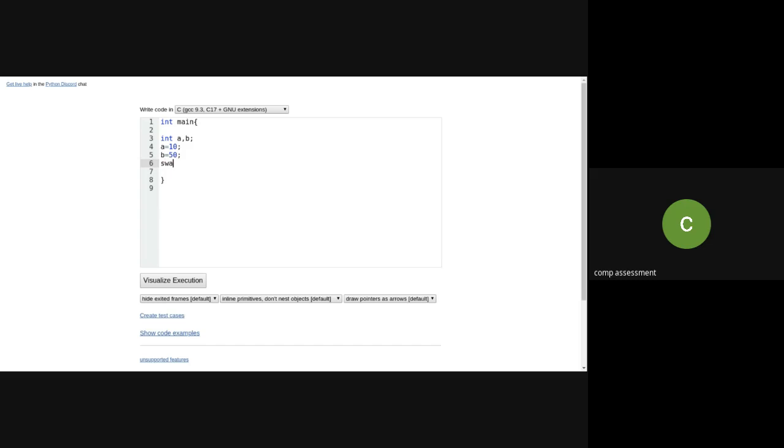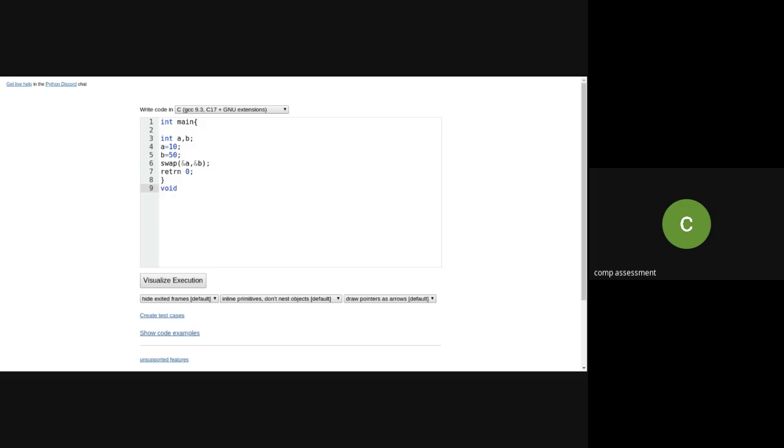And I'm calling a swap function where I'm passing the actual A and B values. And now I have to write a swap function.